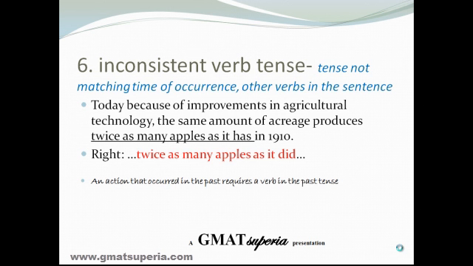That means it produced in 1910. We don't have to write apples as it produced. You can just replace it by did, and it simply serves the purpose. So in 1910 is in the past, so we need a past tense verb did and not has, the present perfect.